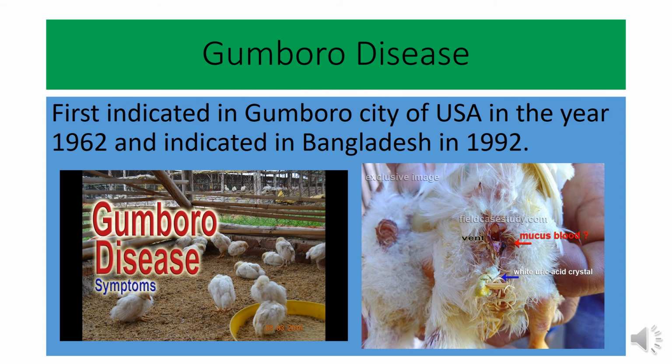Gumboro disease. The disease was first indicated in Gumboro city of the USA in the year 1962, and in our country the disease was first indicated in 1992. So first indicated in 1962, and first indicated in Bangladesh in 1992.